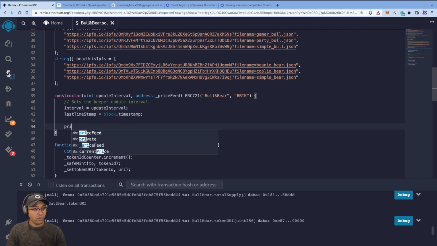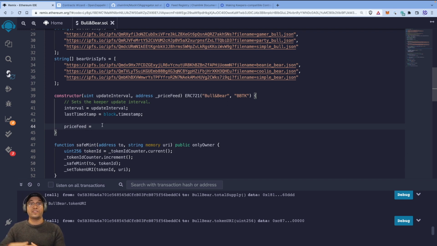We're going to say, well, what is the price feed? Well, we have a state variable called price feed. Let's just say we're going to have an address passed in for the price feed. I'll show you how to mock this as well in a bit, so that it's faster than having to call a live contract if you want. But there are a number of ways to do it.